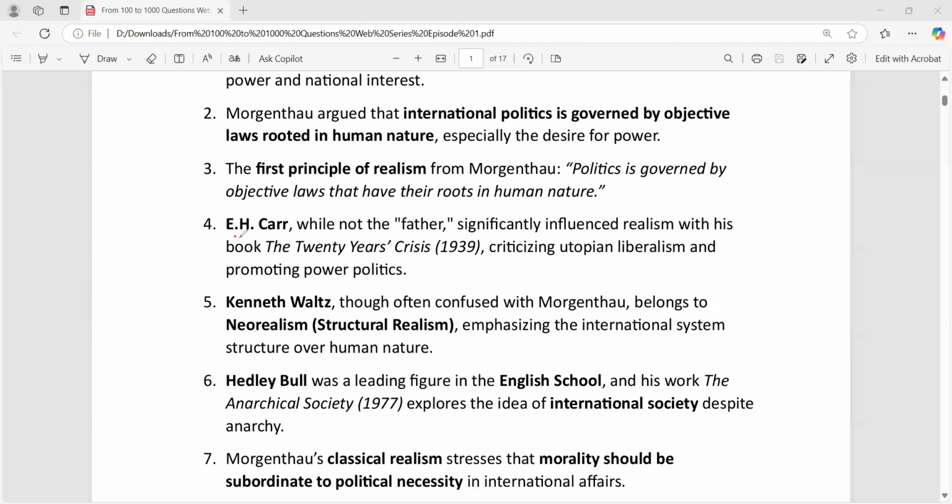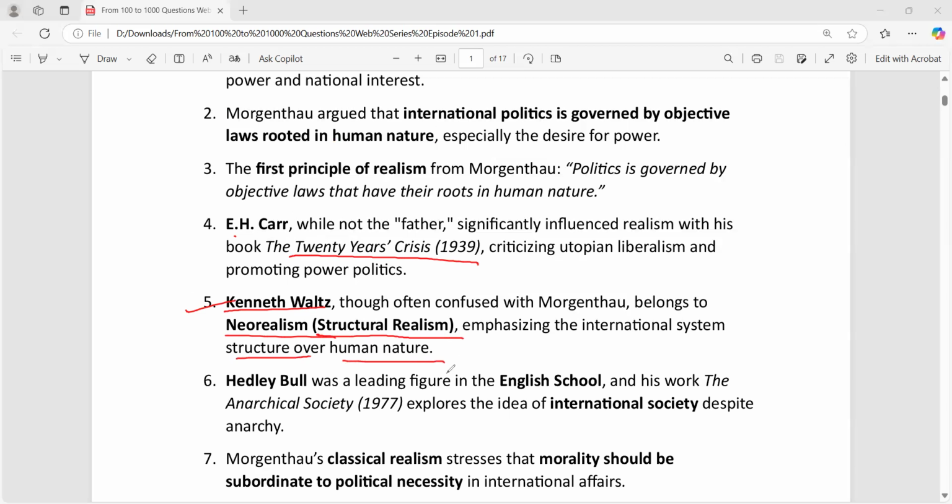E.H. Carr is not the father, okay, but still one of the very influential thinkers of realism, and he wrote a very influential book called The Twenty Years' Crisis. That is very important, which we have to understand. I told you about Kenneth Waltz right now, that he focused on structural realism. He's called the father of neo-realism as well. So he focused on the structure over human nature.